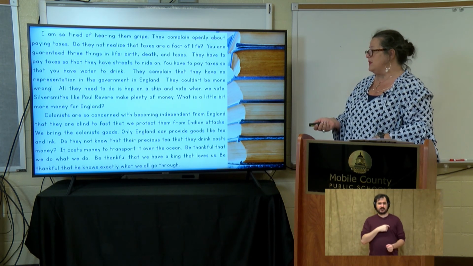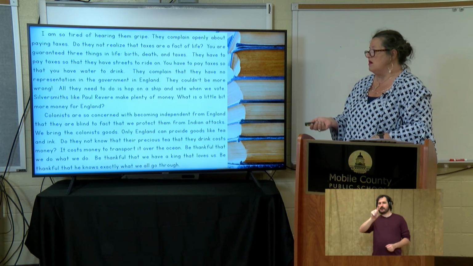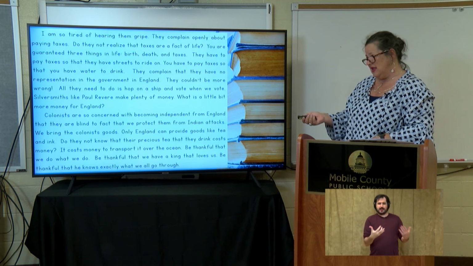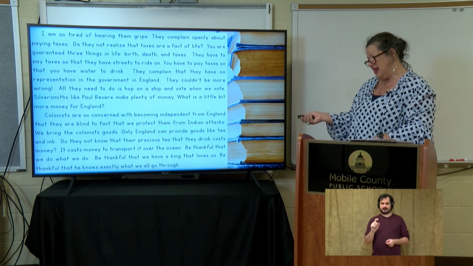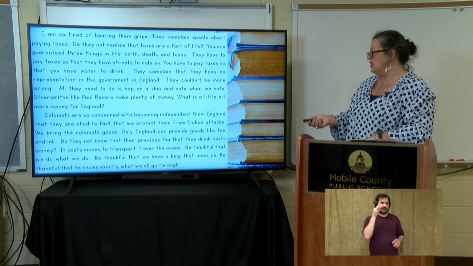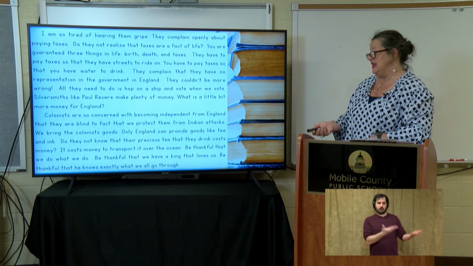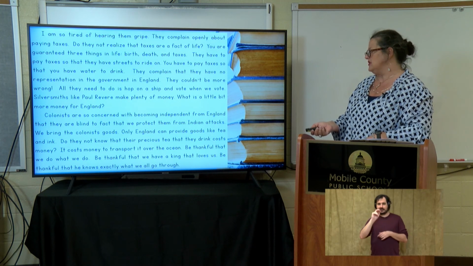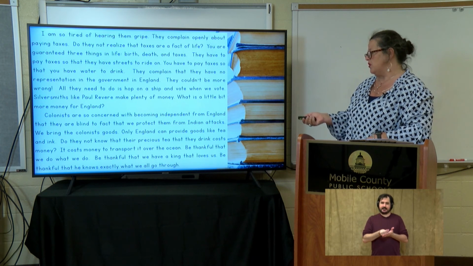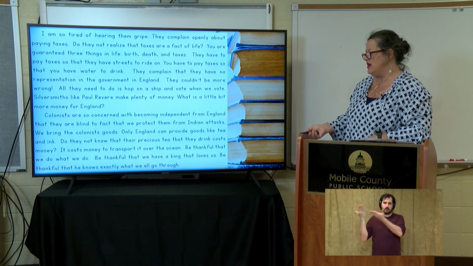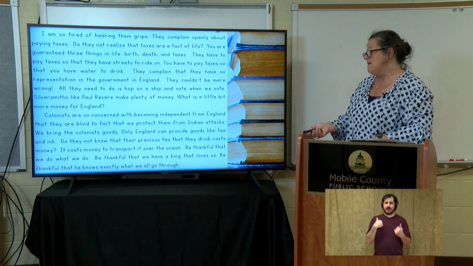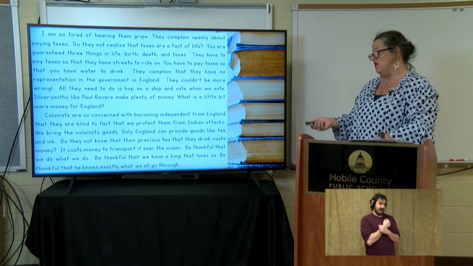Silversmiths like Paul Revere make plenty of money. What's a little bit more for England? Colonists are so concerned with becoming independent from England that they're blind to the fact that we protect them from Indian attacks. We bring the colonists goods. Only England can provide goods like tea and ink. Do they not know that their precious tea that they drink costs money? It costs money to transport it over the ocean. Be thankful that we do what we do. Be thankful that we have a king that loves us. Be thankful that he knows exactly what we all go through.